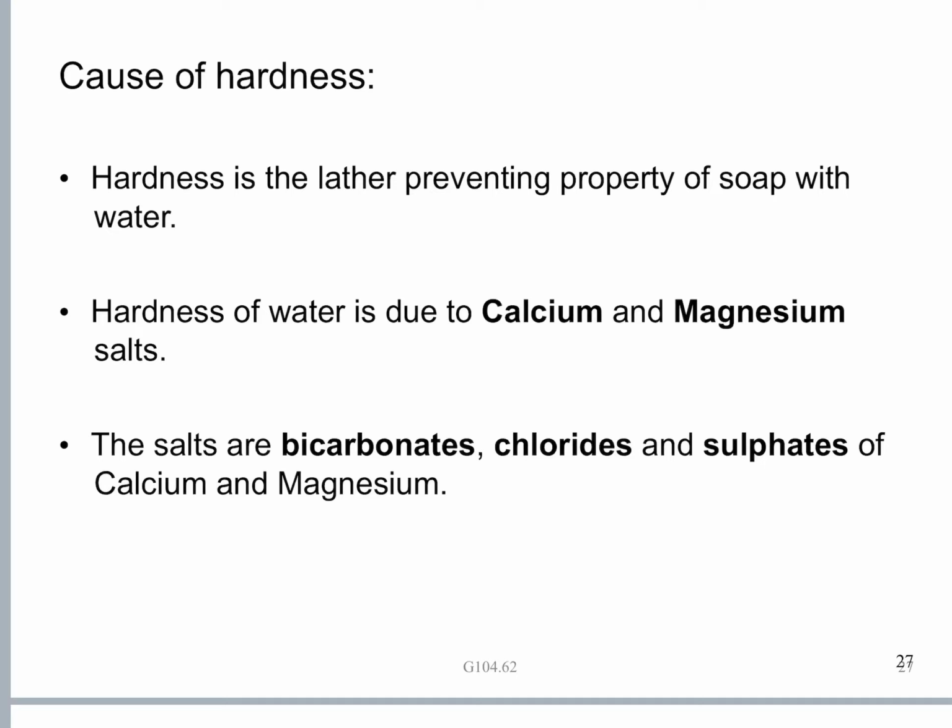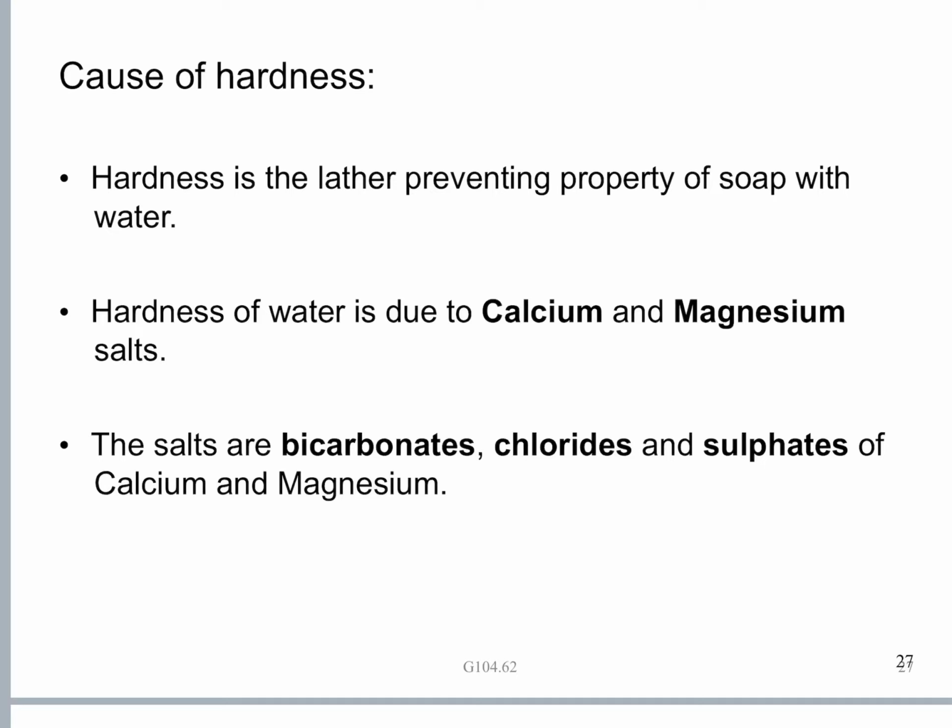Okay, the hardness of water is because of dissolved calcium and magnesium salts present in the water. If calcium and magnesium salts are dissolved in the water, they cause hardness to water. They will interfere with the mixing of soap with water. They actually cause precipitation of soap.